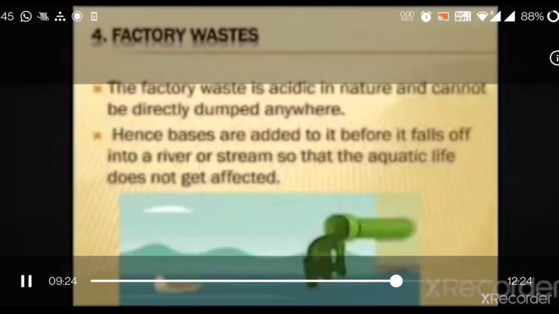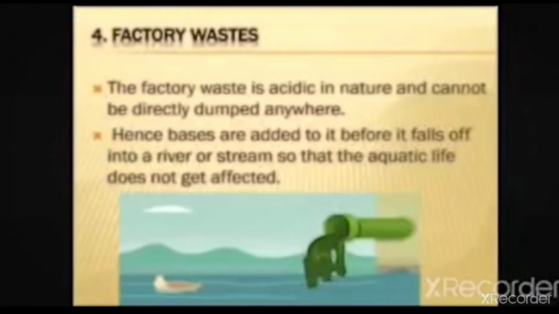Now next is factory waste. The waste of many factories contains acids. If it is allowed to flow into water bodies like rivers, the acid present in the factory waste will kill the fish and other organisms.